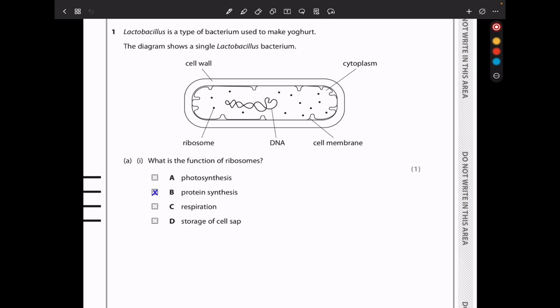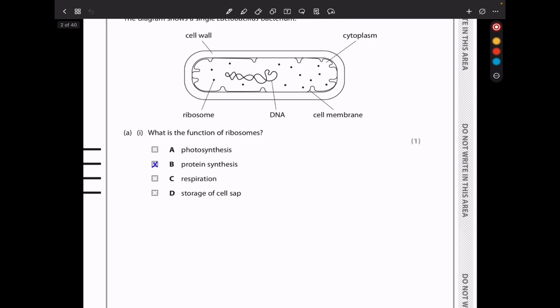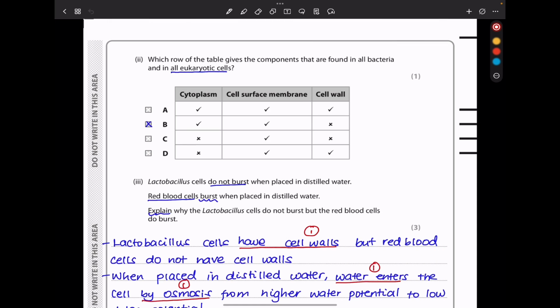Respiration takes place in the mitochondria and photosynthesis takes place in the chloroplast, so the answer should be B. Which row in the table gives the components that are found in all bacteria and in all eukaryotic cells? The cytoplasm, of course, is going to be found in all. The cell surface membrane is found in all, but the cell wall is not found in all. Some eukaryotic cells, like plant cells, do have a cell wall. This is not found in all, and the answer should be B.